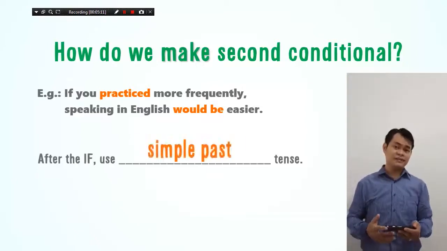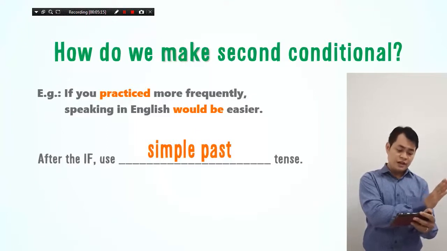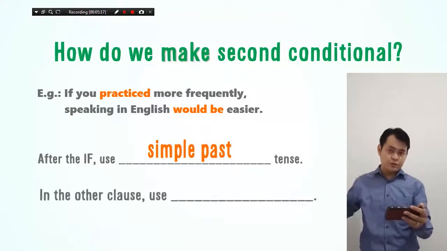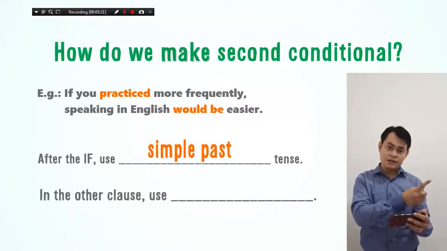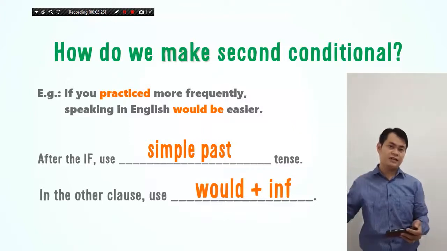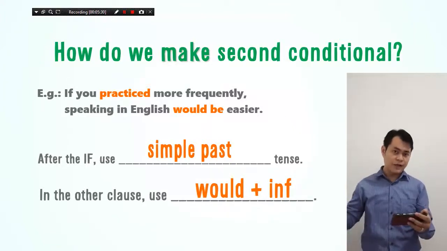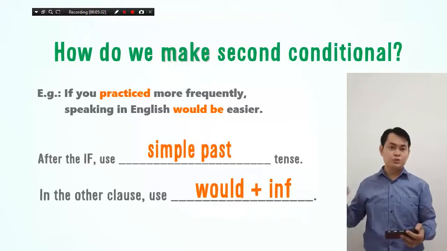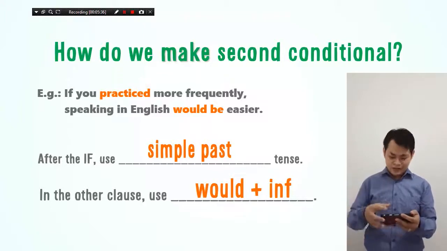Yes, simple past. So we use simple past in the first clause, and then in the next one we use what? You can see in the example, would be. It means would plus infinitive, it can be 'be' or other kinds of infinitive you can add in the second clause. So the first one is simple past, and the second one is would plus infinitive. That's the structure of the second conditional. Okay, the next slide.